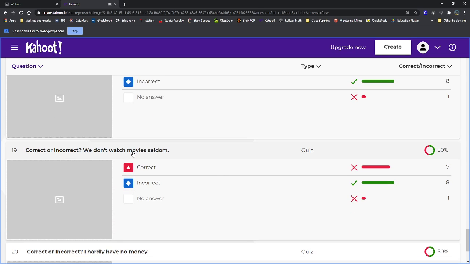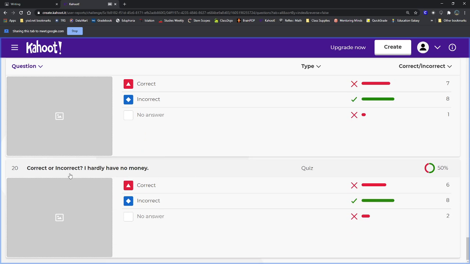We don't watch movies seldom. Also incorrect. A lot of these ones at the end are incorrect. Don't and seldom are both negative words. Can't have both of them in a sentence.